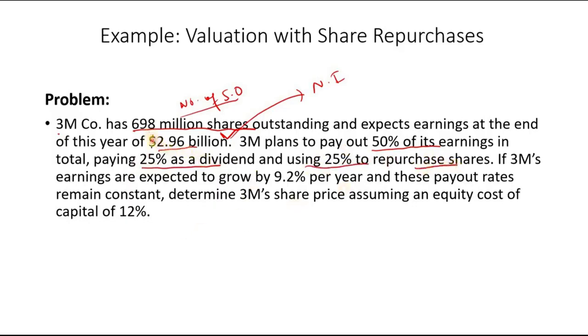So it means out of this total earning, the company is going to pay out 50% and 50% the company is retaining, right? So the payout includes 25% dividend as well as 25% share repurchase. If 3M's earnings are expected to grow by 9.2% per year and these payouts remain constant, meaning it remains 50%, determine the 3M share price assuming an equity cost of capital of 12%, okay? So this is R_E. Let's solve this question.